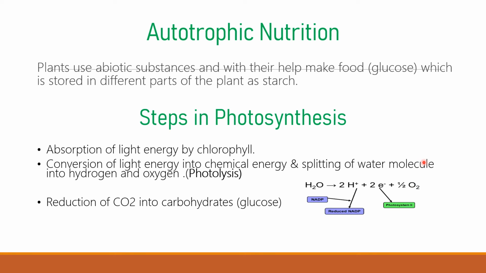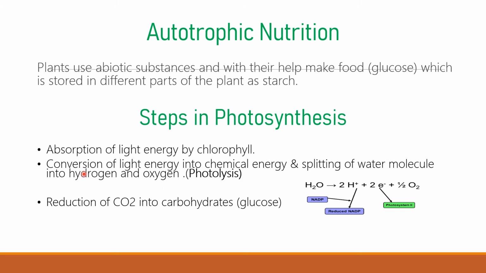And we all know that photosynthesis takes place during the daytime. So during the daytime, oxygen will be released in the environment. Electrons are used further by the plant for the photophosphorylation reaction. Hydrogen will be used by the plant to reduce NADP into NADPH.